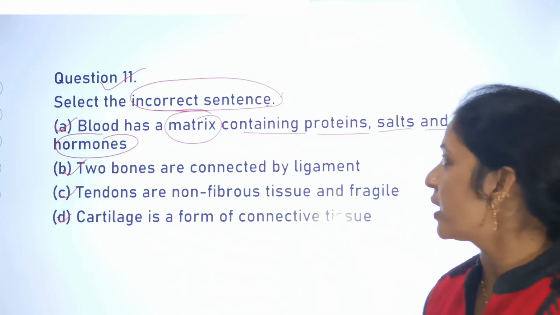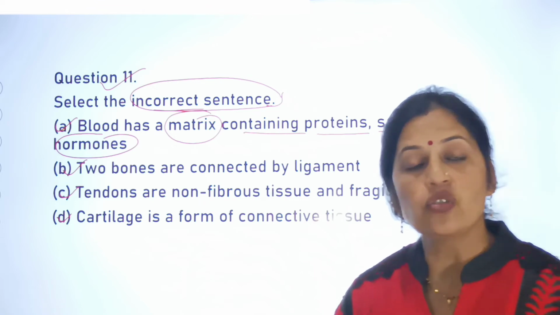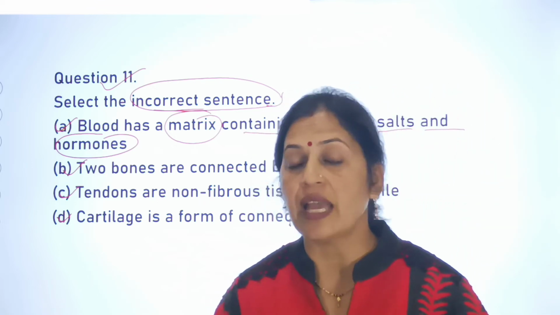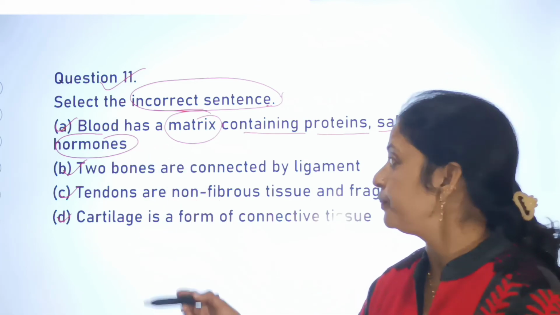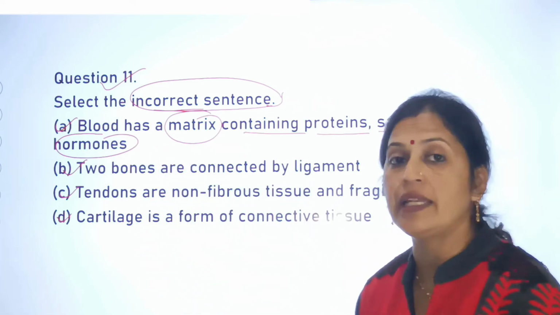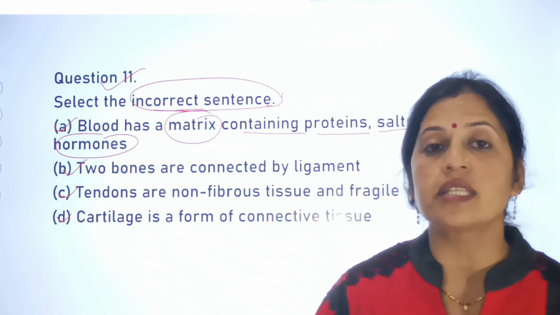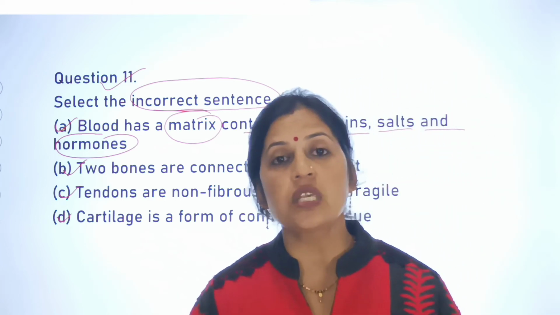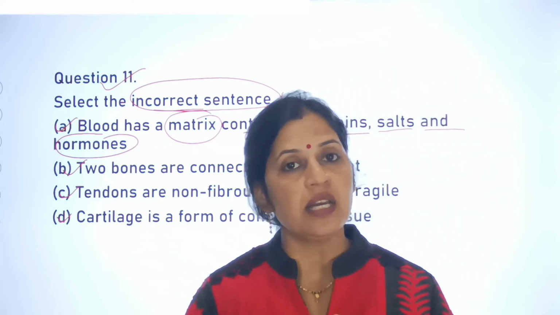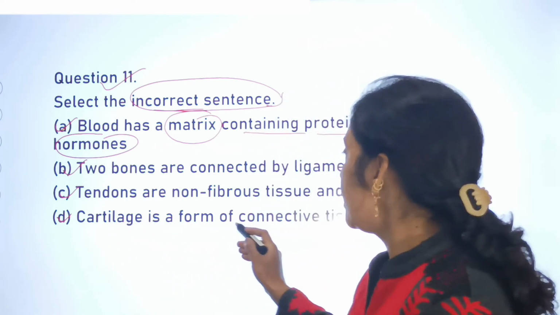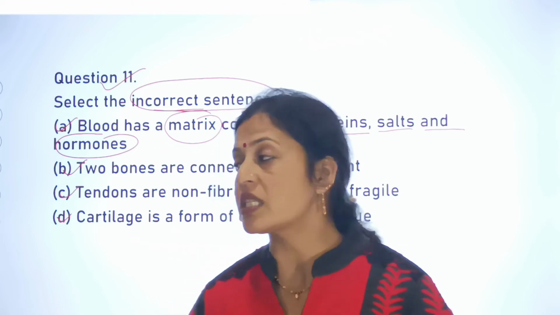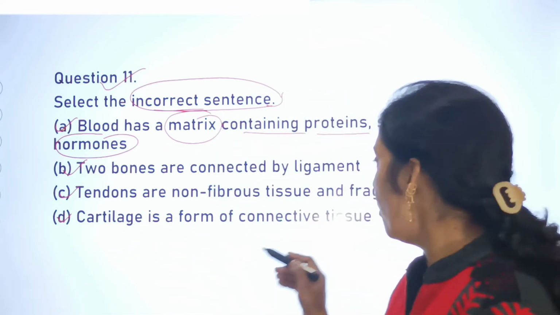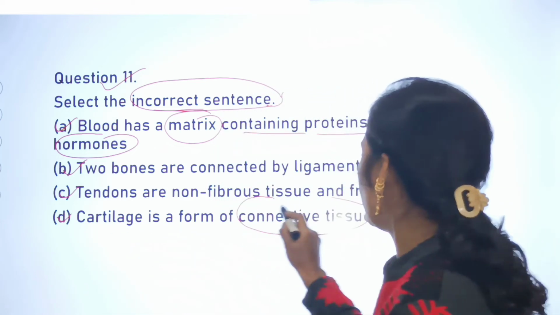It is always the correct sentence because blood always has matrix and that contains the proteins, salts as well as hormones. Two bones are connected by ligament. It is again the correct sentence because two bones are always connected by the ligament. Cartilage is a form of connective tissue. It is again the correct sentence because cartilage is a form of specially connective tissue.